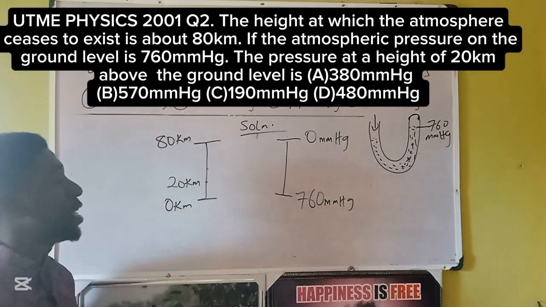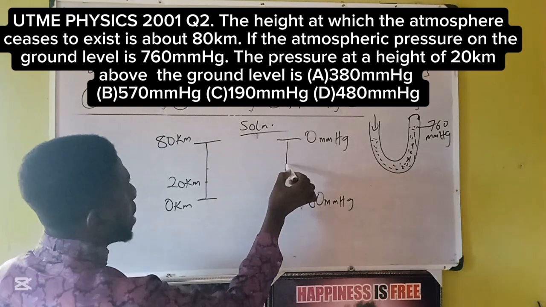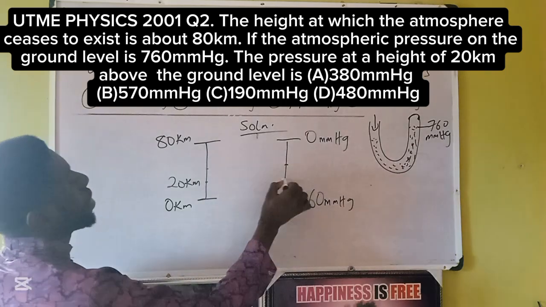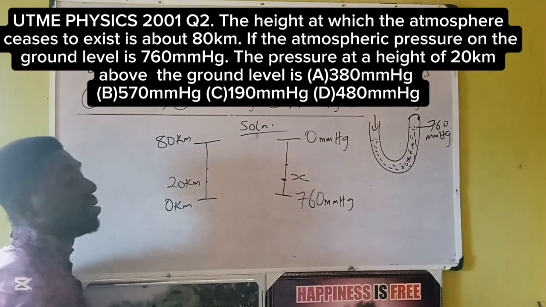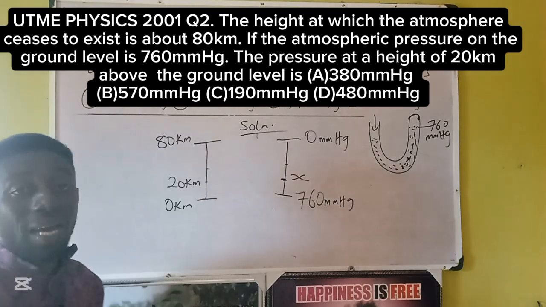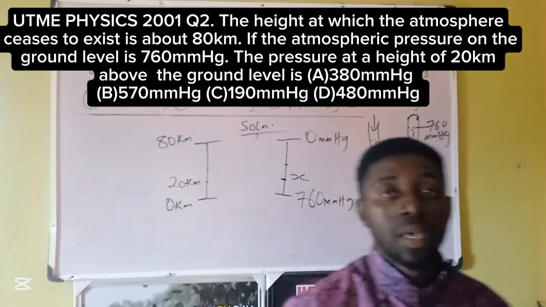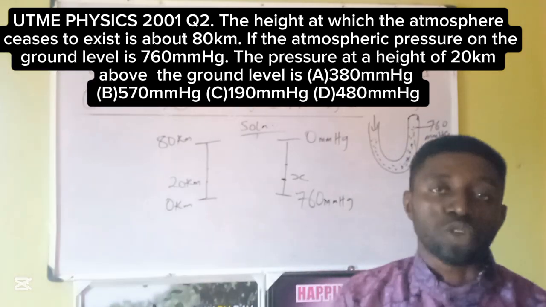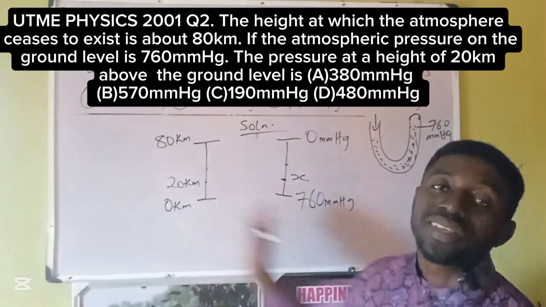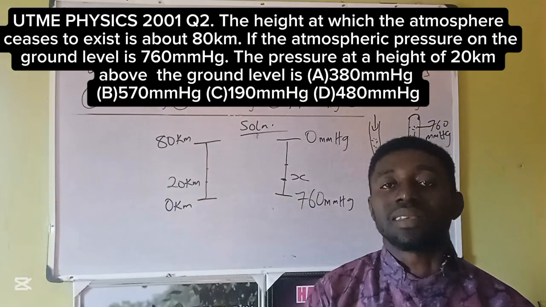Then common sense will tell you that the pressure will also be somewhere here. After drawing the middle, then half again. That's X. So that is the atmospheric pressure we are looking for. X stands for the atmospheric pressure we are looking for. We are done with the comparison. Let's now do the arithmetic.